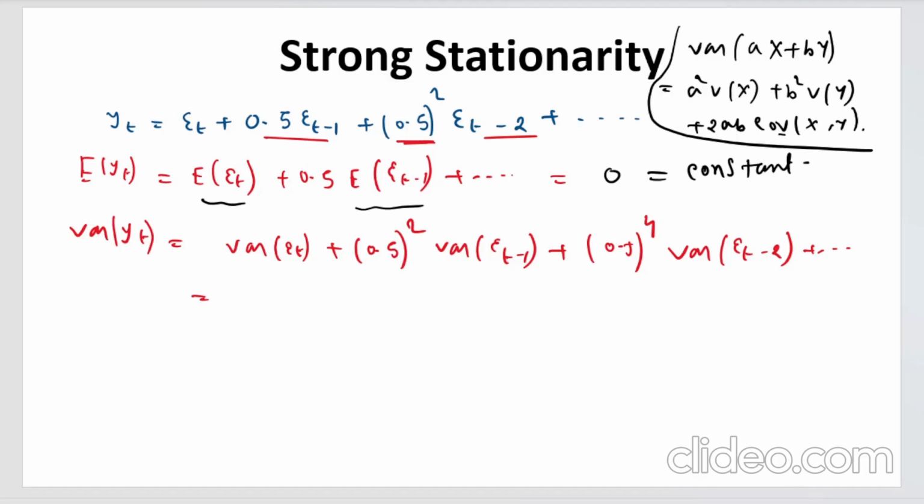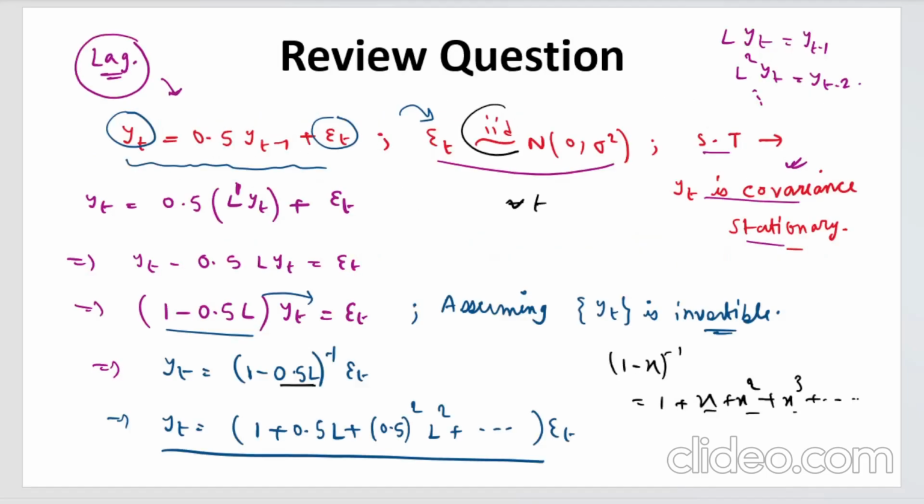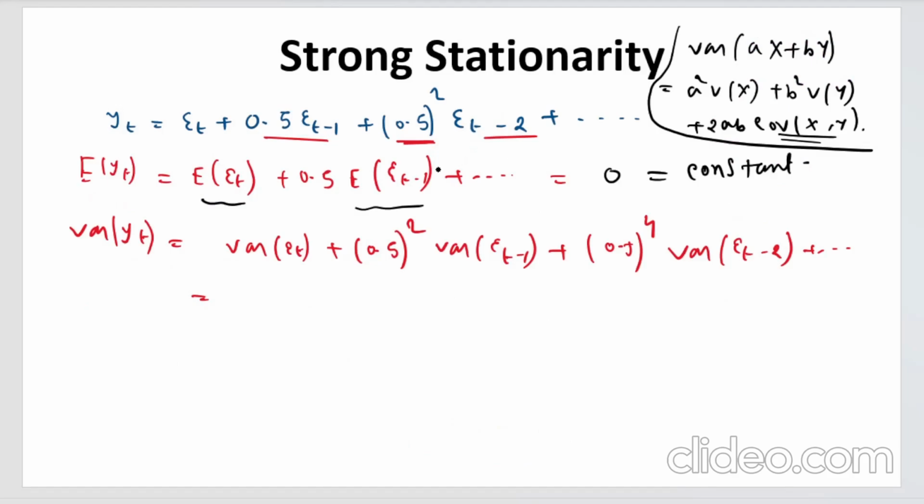Now since covariances are all 0 because epsilon t's are IID, this is given to you. Again, if you don't know the concept of IID, you can watch my videos. So the covariance has to be 0. There is no autocorrelation. Epsilon t's are independent and they are identically distributed. So these covariance terms are all 0. So just simply a squared variance of x, b squared variance of y. You are using this for every term. You can expand this to many terms also, ax plus by plus cz and so on. So the formula will remain the same.